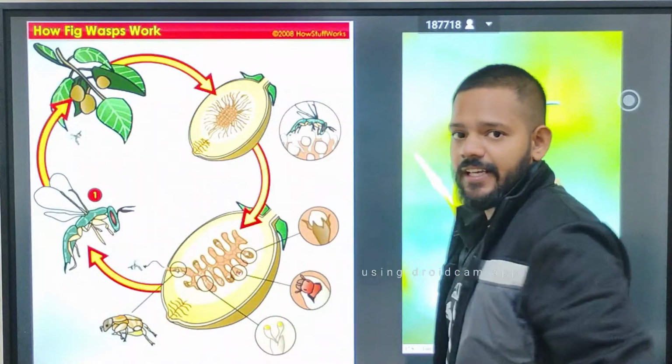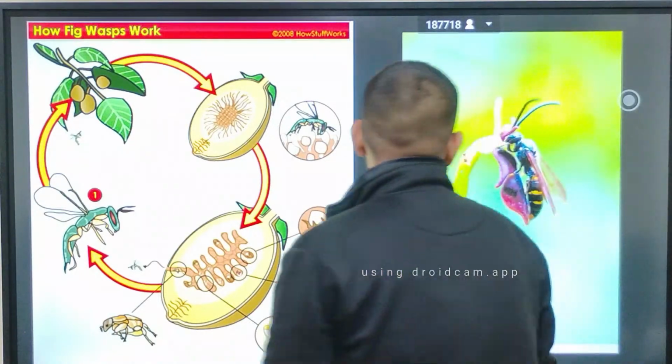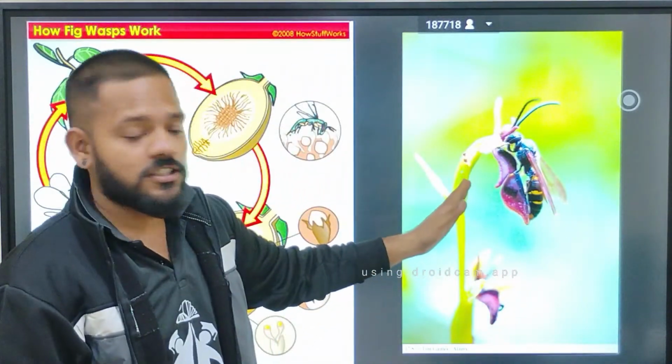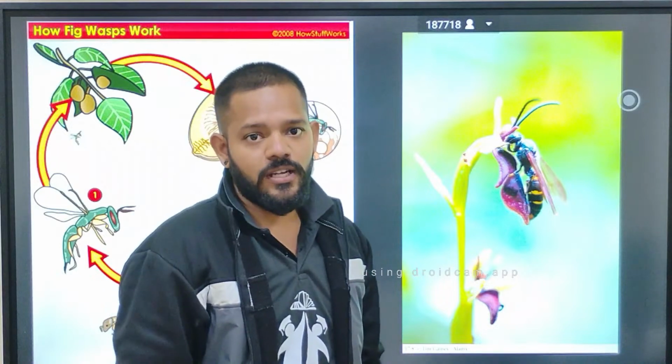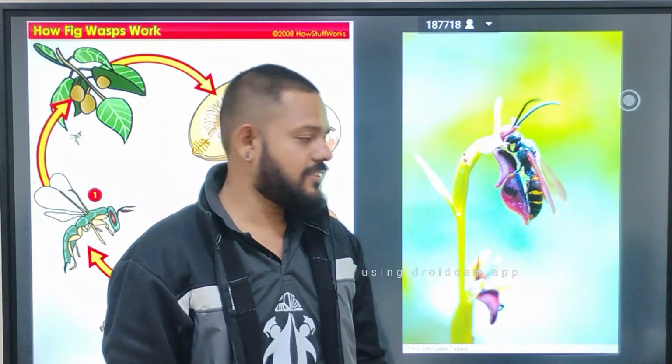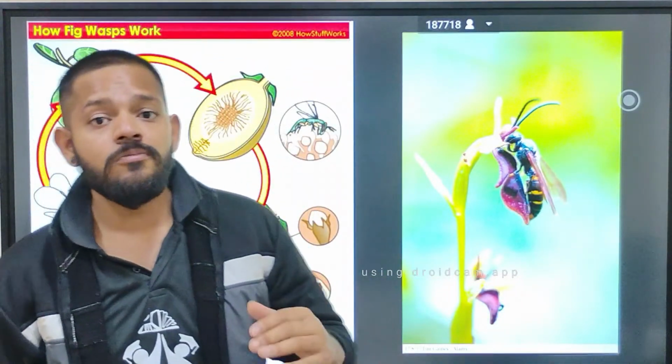Next, this is your fig tree example. And this is your Mediterranean orchid, and this is the wasp. Mediterranean wasp, Mediterranean bee, we can say. So this is your mutualism.